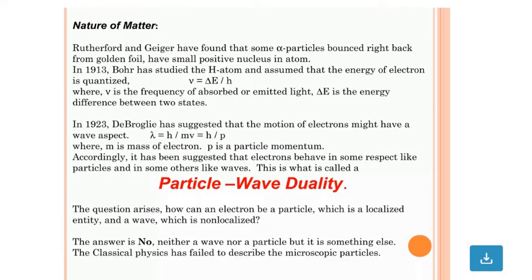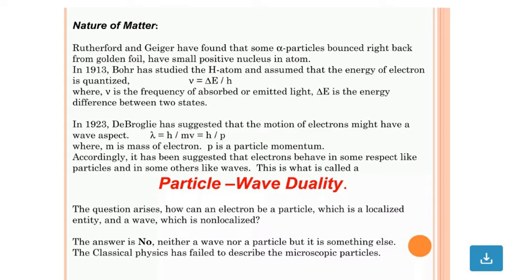Now, nature of matter. Rutherford and Geiger found that some alpha particles bounce right back from gold foil, showing there is a small positive nucleus in the atom. Bohr studied the hydrogen atom and assumed that the energy of the electron is quantized, where nu is the frequency of the absorbed or emitted light, and delta E is the energy difference between two states.